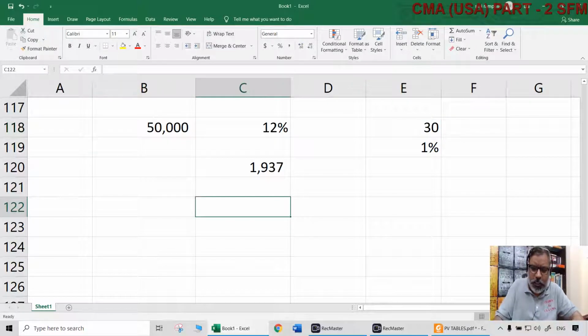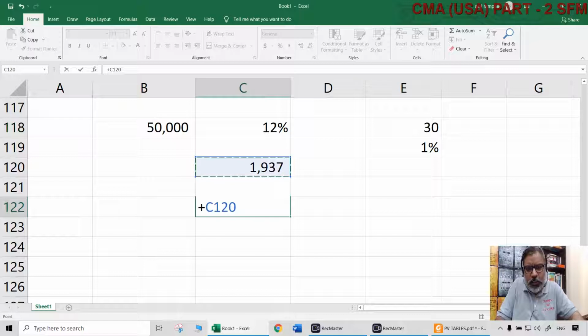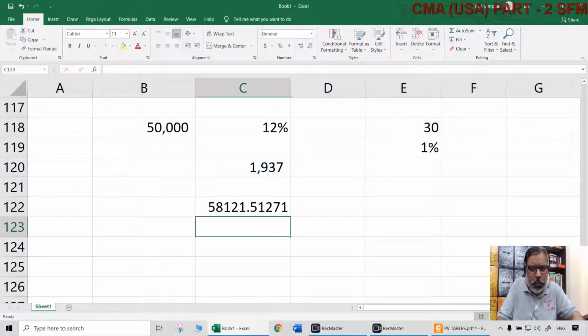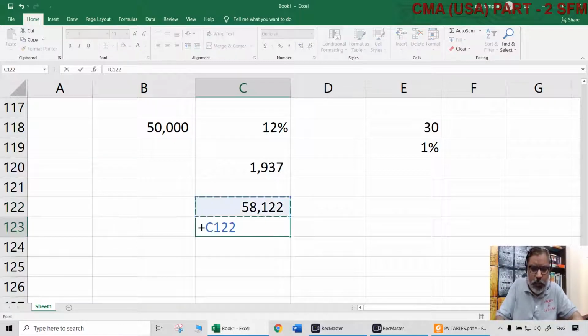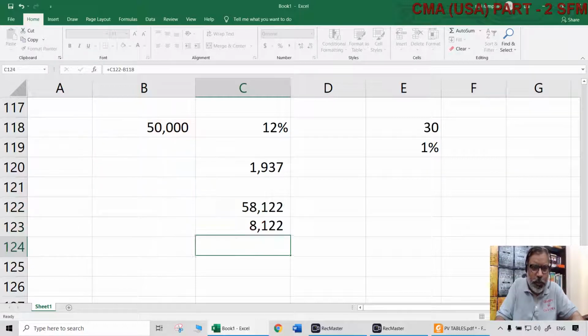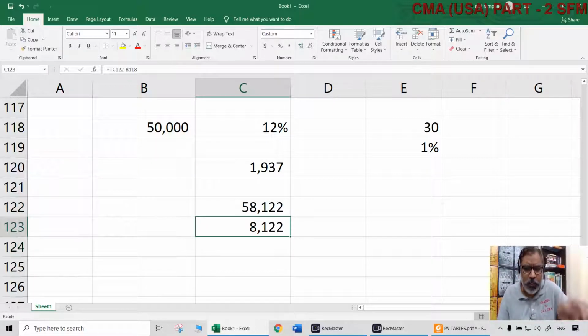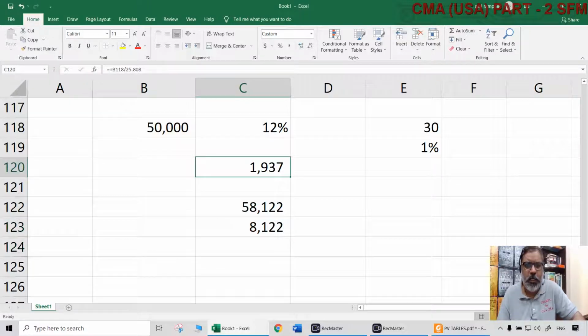But again, understand the concept carefully. $1937 you are paying for 30 months. That means how much amount you are paying in raw terms? You are not paying 50,000. Naturally, you are paying more than that. Why, sir? Why are you paying more than that? Because there is interest also to be paid. So what is the interest component included in this? Around $8,122. That is included already in this 1937.